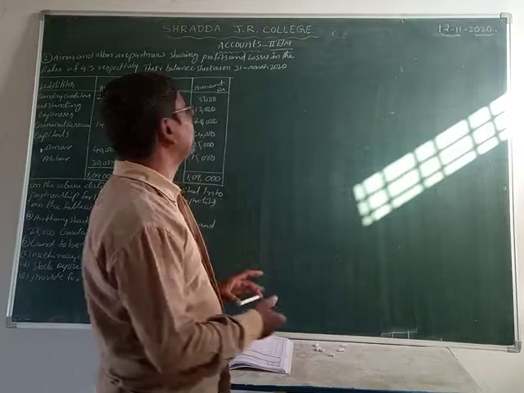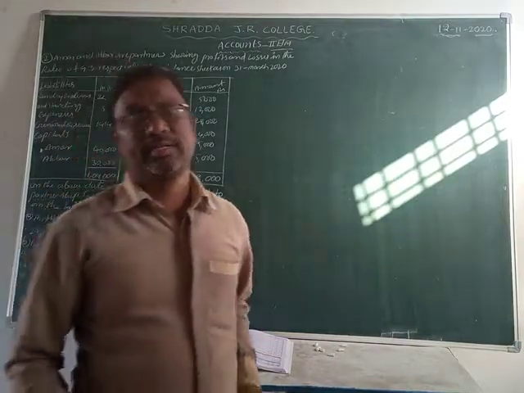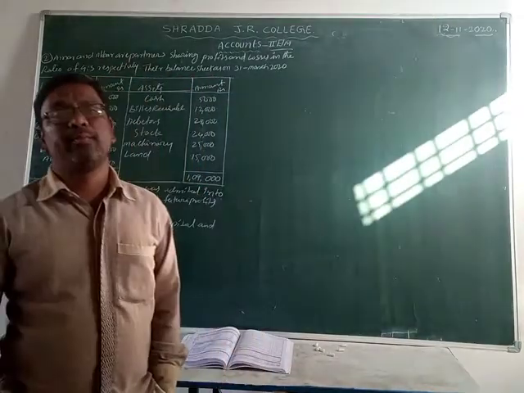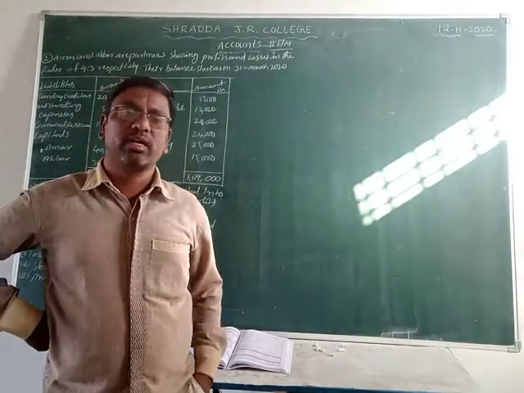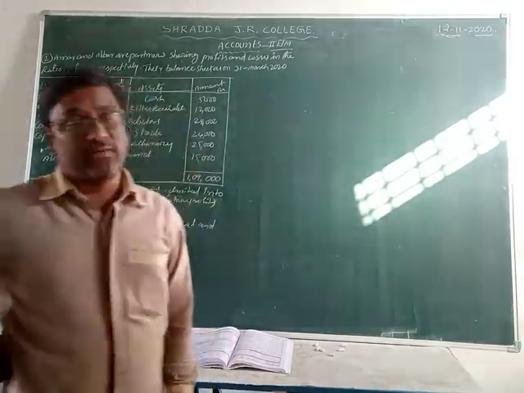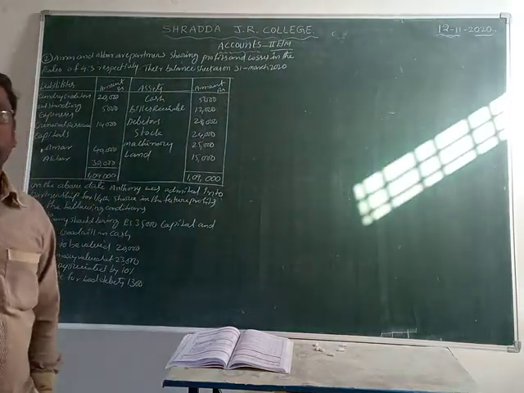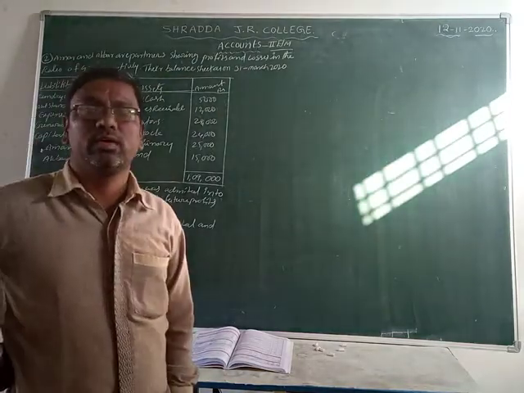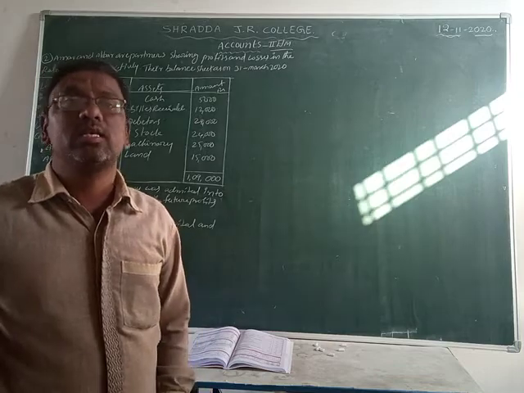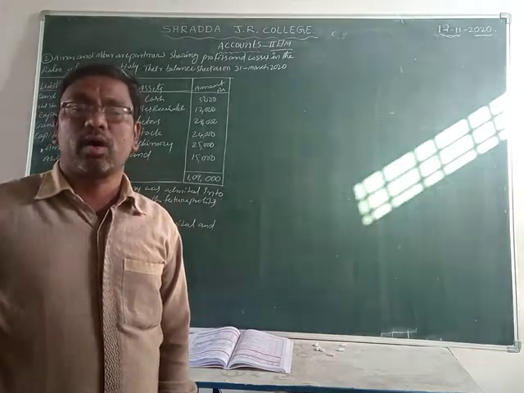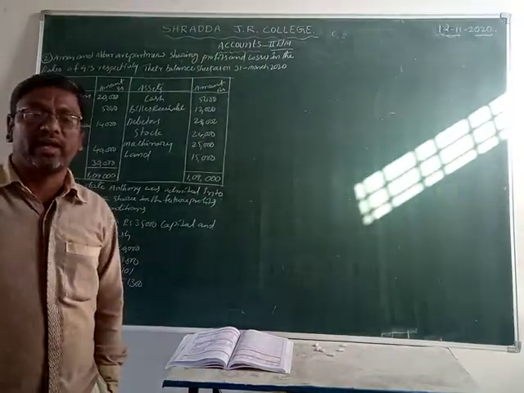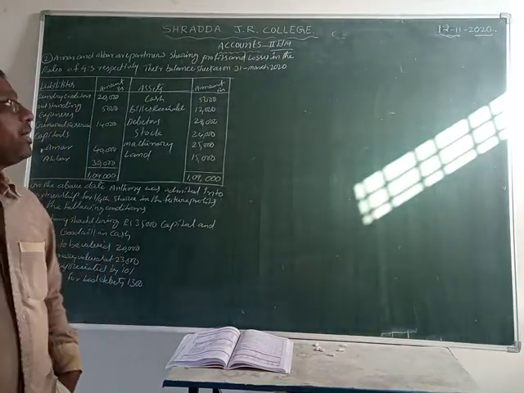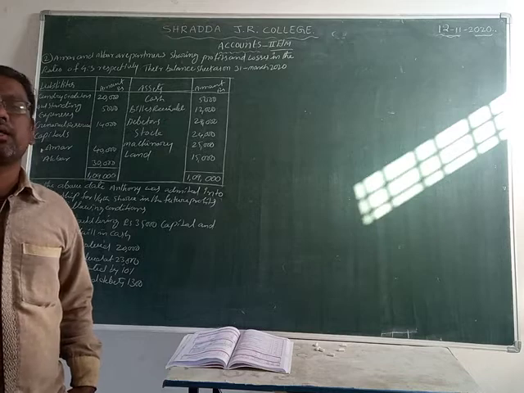So we are going to discuss yesterday's topic, the admission of a partner problems. Admission of partner problems have completely five accounts. That is a revaluation account and cash or bank account, and another one is what, students? Goodwill account. Next one is the partners' capital account, and finally the balance sheet. These five accounts we can prepare in admission of partner accounts.